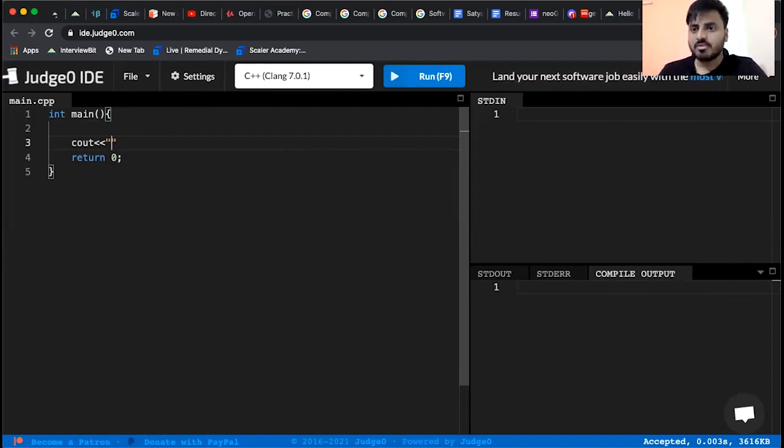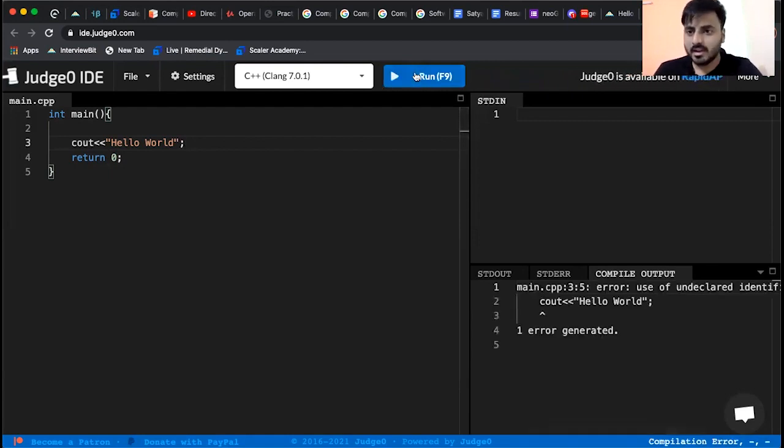First, suppose, what is the first thing you want to print? Hello world. So you will simply write hello world. And after this line, what is it we have to write? Semicolon. So let us keep the semicolon and run this. The output should be hello world. But here comes the catch.